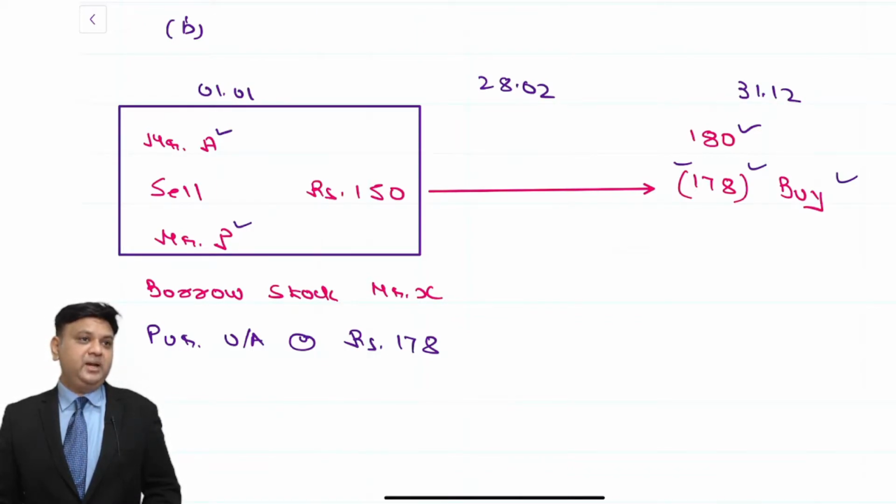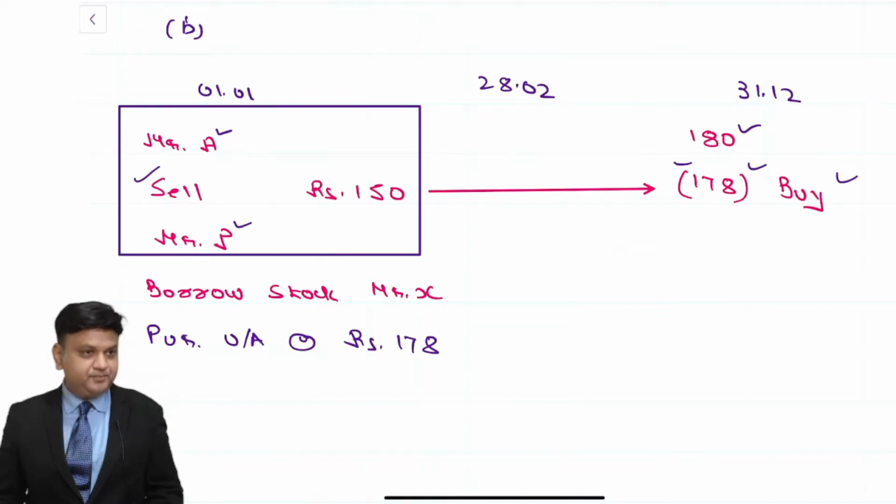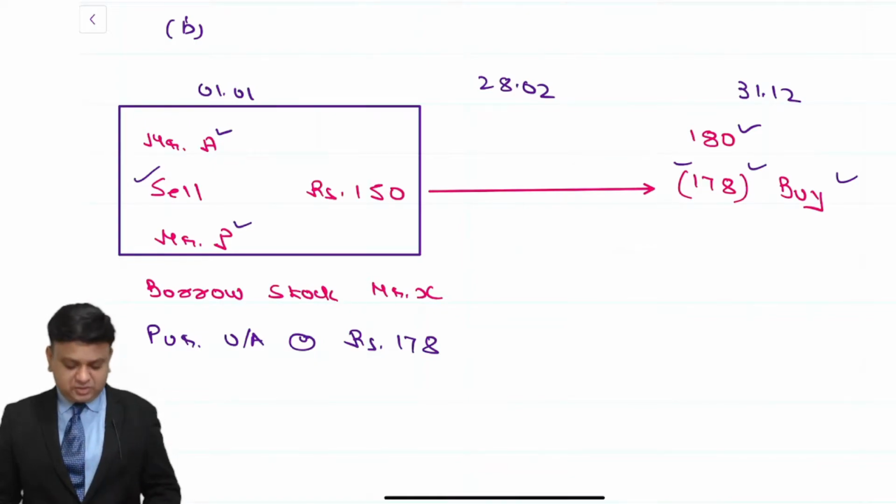Since you are going to buy at the end of the period, today you are going to sell. What is the price at which you are going to sell? Spot price, that is 150. I am assuming that there is a person called Mr. A who is doing this transaction, and he sells security to a person called Mr. P.